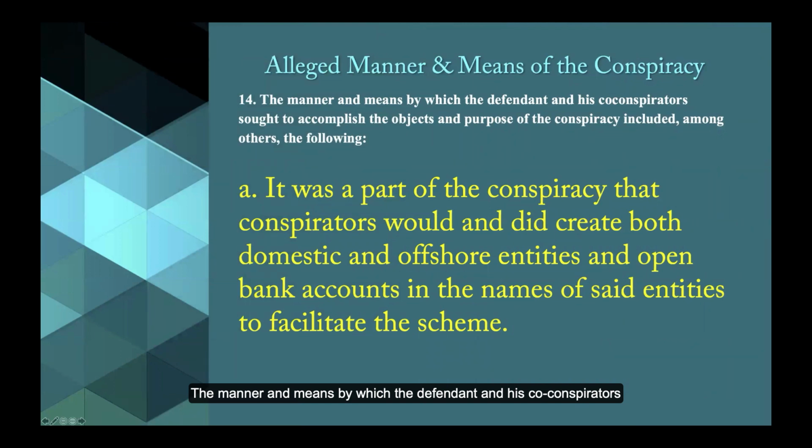The manner and means by which the defendant and his co-conspirators sought to accomplish the objects and purpose of the conspiracy included, among others, the following. A, it was a part of the conspiracy that conspirators would and did create both domestic and offshore entities and open bank accounts in the names of said entities to facilitate the scheme. Jason, in your opinion, which of the six elements does this match up to, if any?